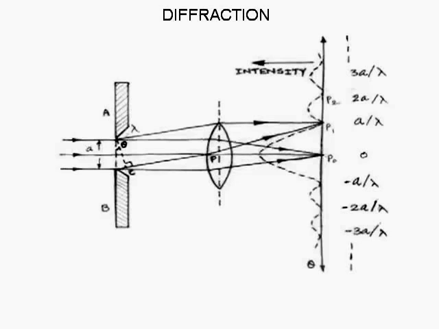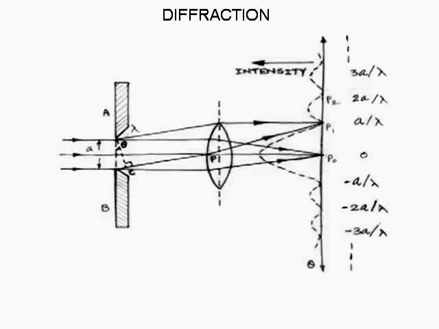The figure shows a monochromatic parallel beam of light, that is, a plane wavefront of wavelength lambda, falling on a narrow slit of width a. A powerful biconvex lens is kept in front of the slit as shown.